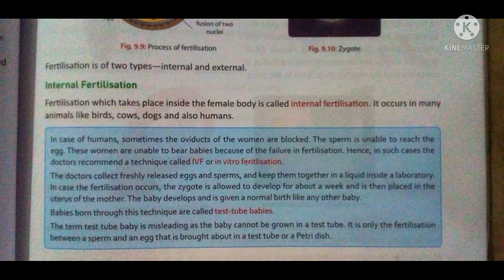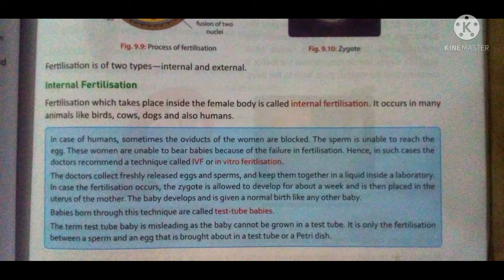It's given only because sperm and ovum are fertilized outside the body, in a petri dish or test tube, in a liquid medium. That's why it is given the name, but it is a misleading name.